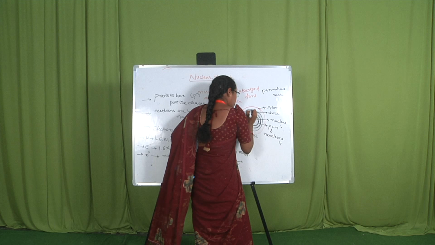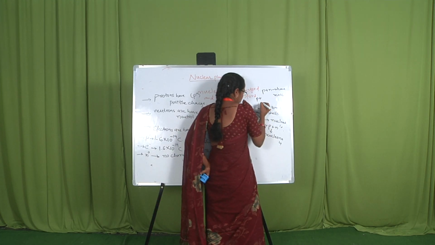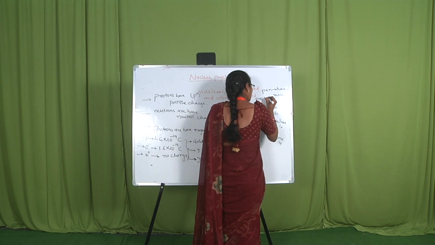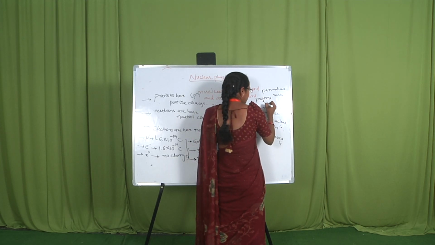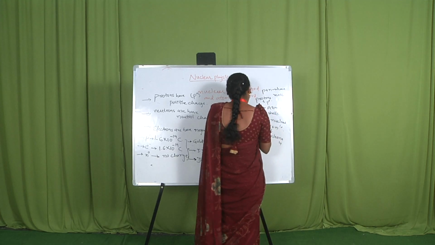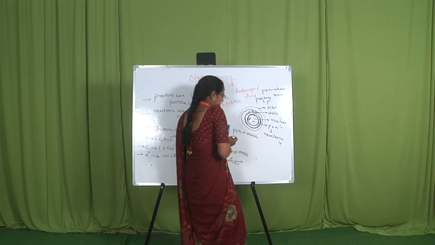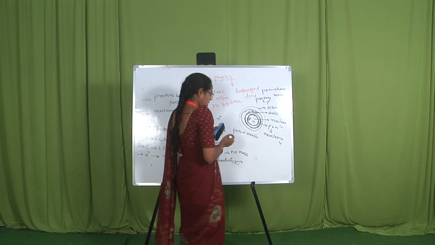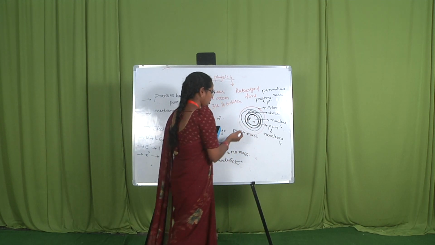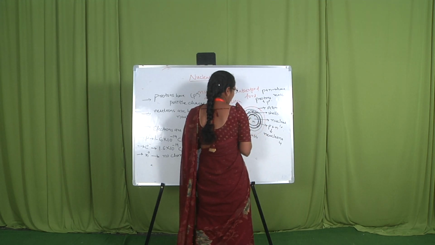The nucleus has a positive charge because it contains protons, which are positively charged particles. Electrons revolve around the nucleus in a circular motion, just as the planets revolve around the sun.